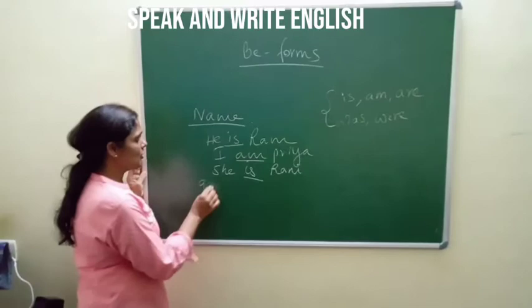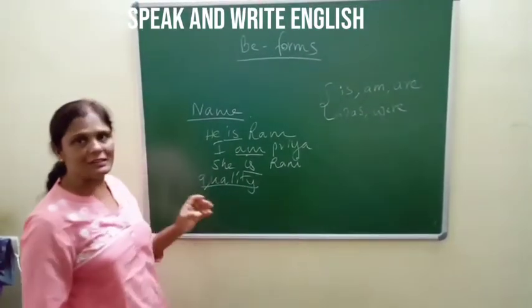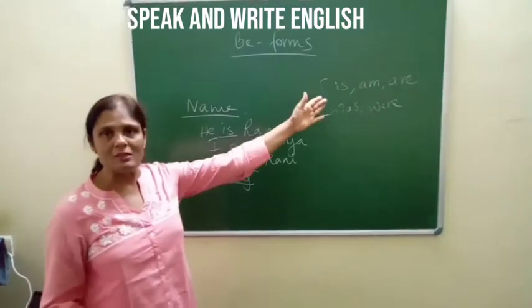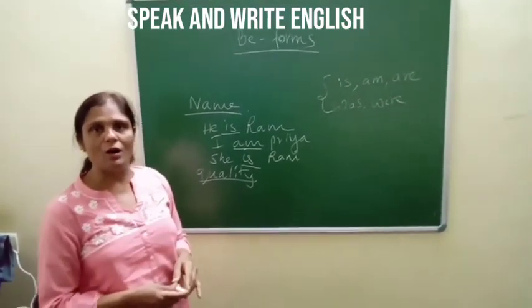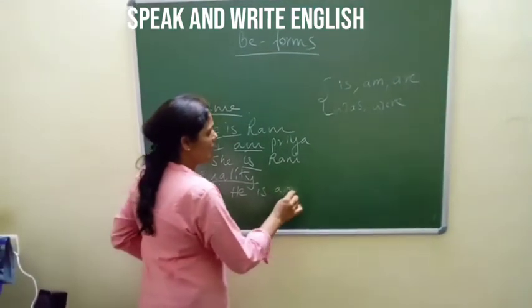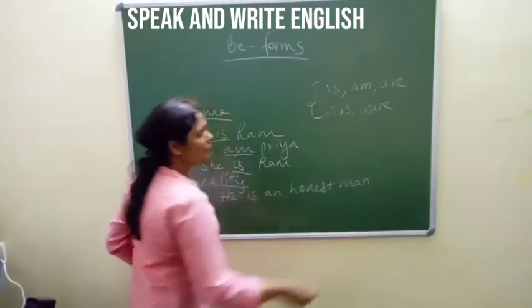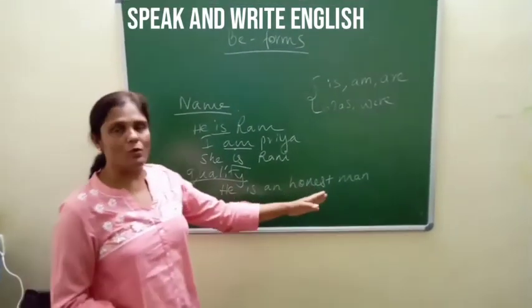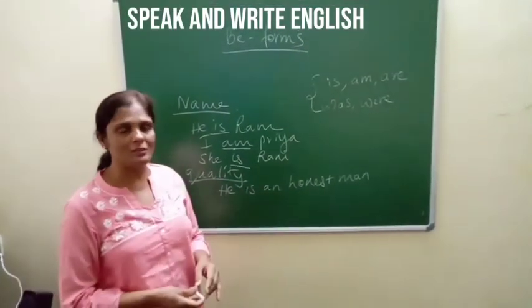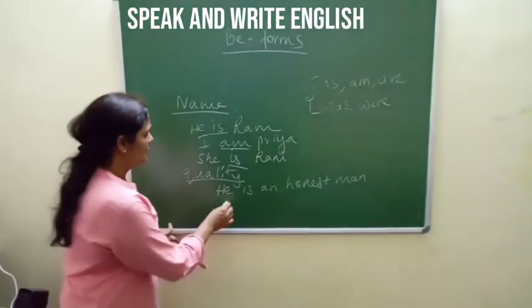Then when you are going to talk about the quality, that too we make use of the be forms is, am, are or was, were. Like he is an honest man. So we are talking about the quality of that man. What is the quality of that man? He is an honest man. So there we make use of the be form is.